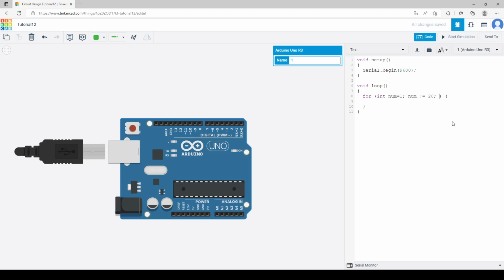Because till now I've only done num plus plus, num minus minus, but we can do it in another way also. num plus equals 2. Yes, guys, this is also a way to do the thing. I'm just gonna explain this in a bit after writing the whole code.